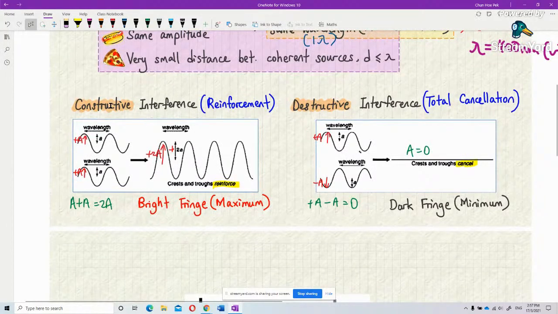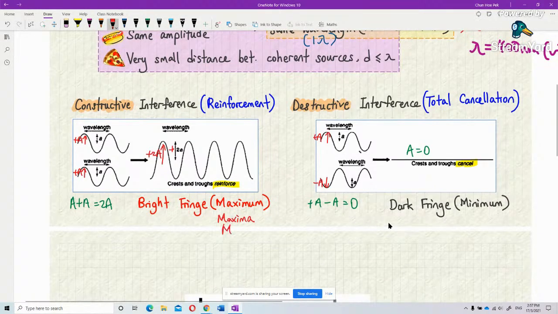Okay. This constructive interference will result in bright fringe. For bright fringe, we call it maximum, or sometimes we call it maxima. Maxima is plural, maximum is singular. Or just max.